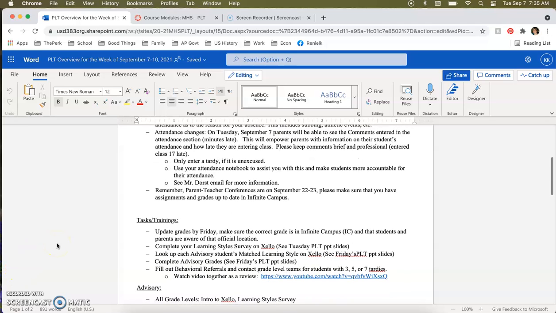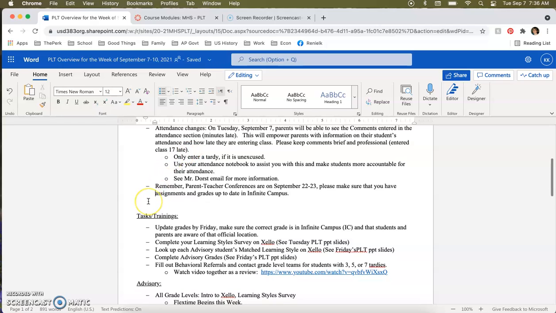Attendance changes for students. On Tuesday, September 7th, parents will be able to see the comments entered in the attendance section, and that means you should be putting how many minutes late the student is. This will empower parents with information on their students' attendance and how late they are entering class. Please keep comments brief and professional, such as entered class 17 minutes late.